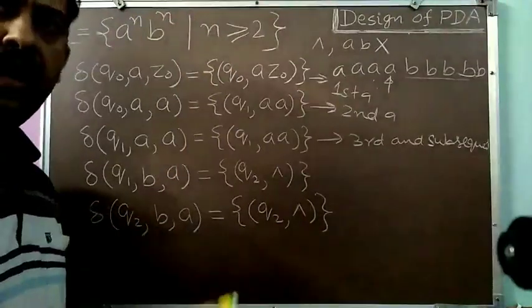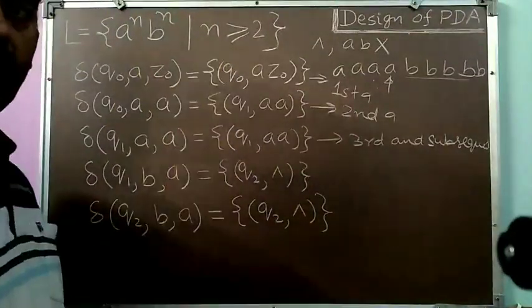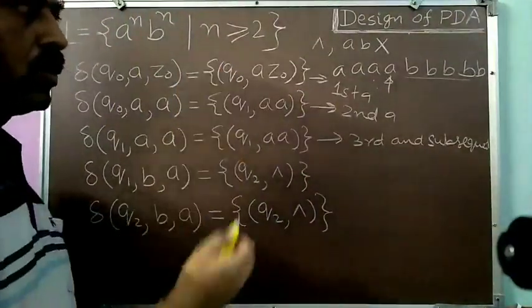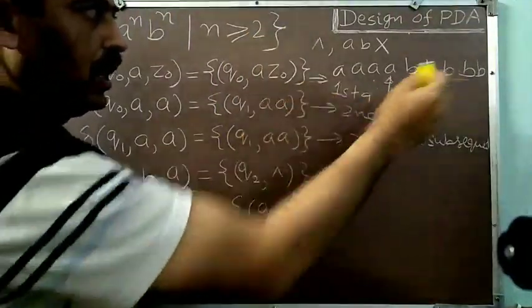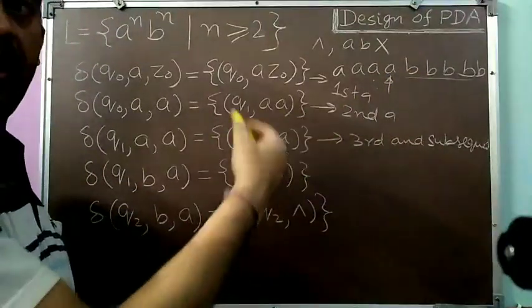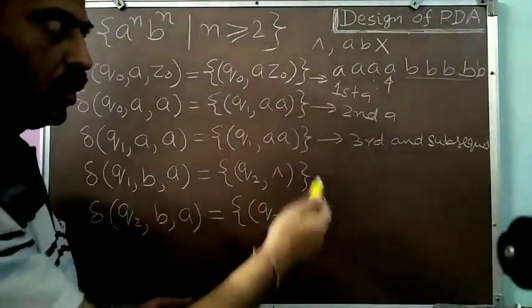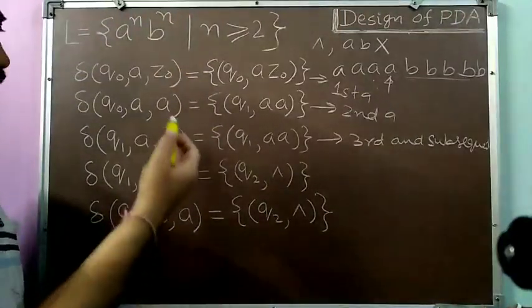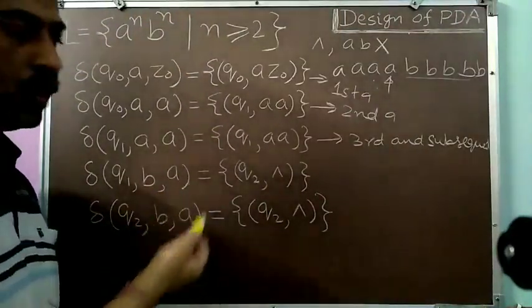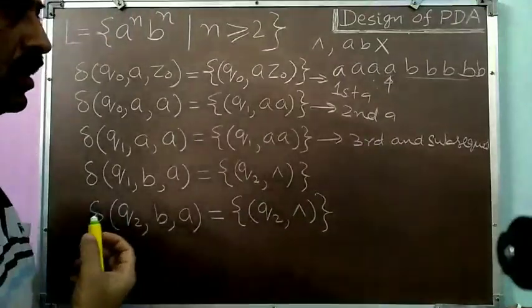So that's why I have told you initially that you have to write your transitions only for the successful scenario. Okay, so you have to take a string which is successful in the language, and according to the processing of that string, you have to write your transitions. So simply the success scenario or success story you have to see, and you have to write transitions accordingly.